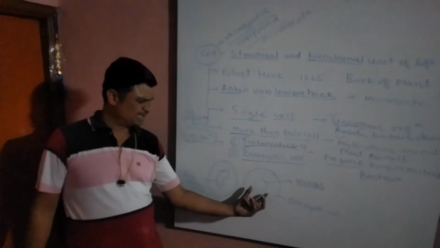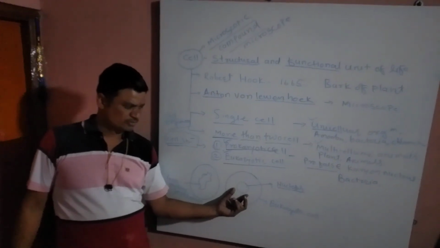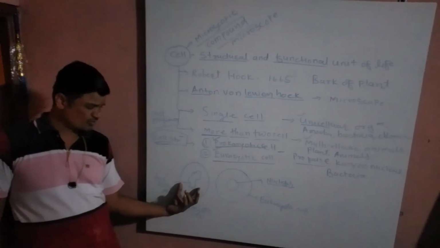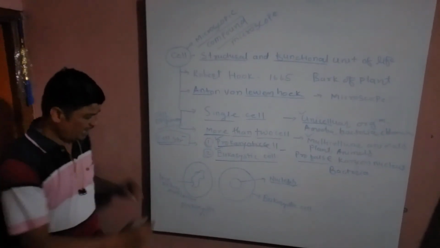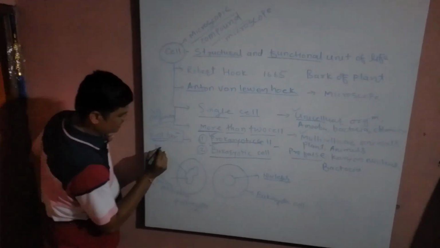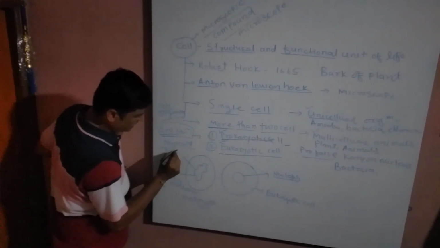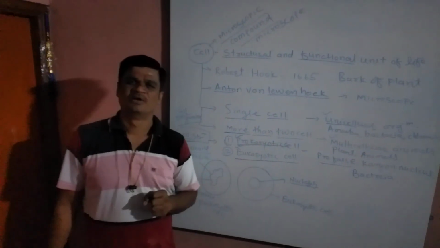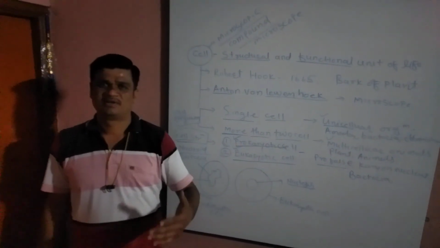Here you can see the clear-cut difference. This is a nucleus completely bounded by a nuclear membrane, so such a cell is known as a eukaryotic cell. Here is also a cell, but it does not have any membrane around the nucleus, so it is known as a prokaryotic cell. A nucleus that does not have a membrane around itself is called a nucleoid. Such cells are found only in bacteria. This is the structure called a prokaryotic cell.